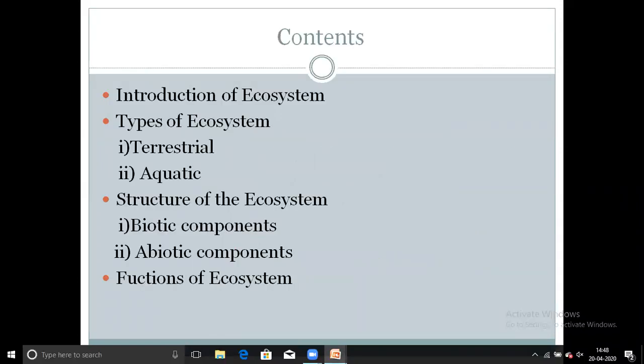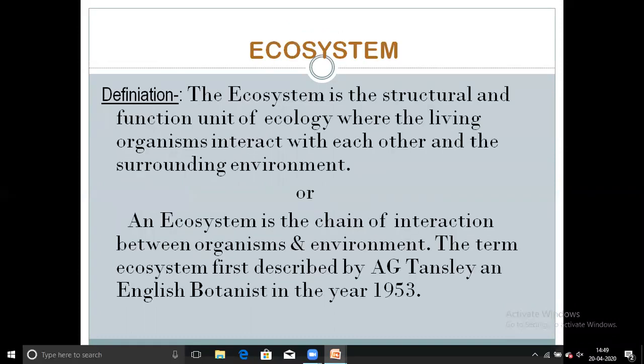First, see in this slide contents. First content is introduction of ecosystem. Second is types of ecosystems. In types of ecosystem, there are two parts: terrestrial and aquatic. Then third point is structure of the ecosystem. Structure of the ecosystem is also further divided into two parts: biotic components and abiotic components. And fourth point is function of ecosystems. Now let's start first with introduction of ecosystem.